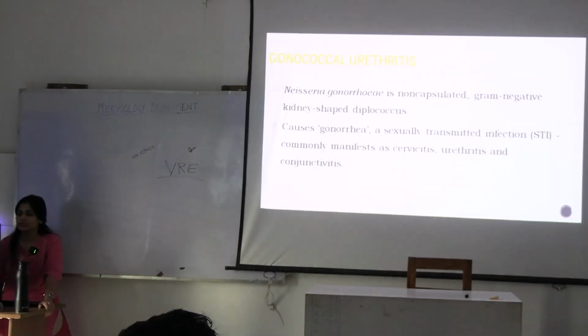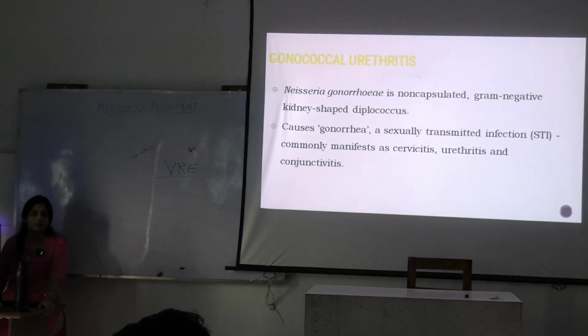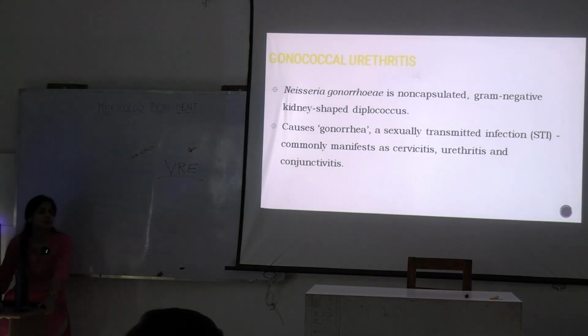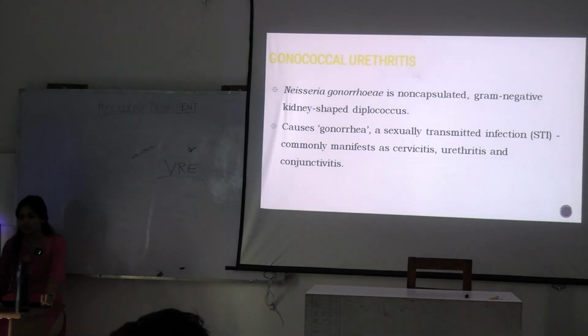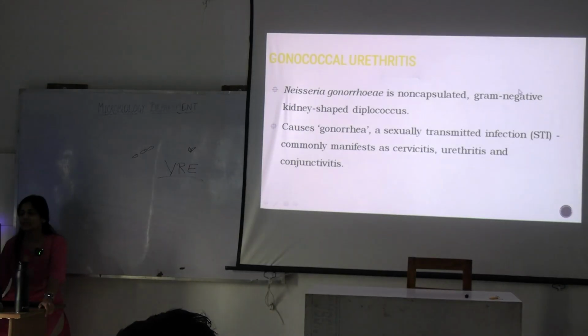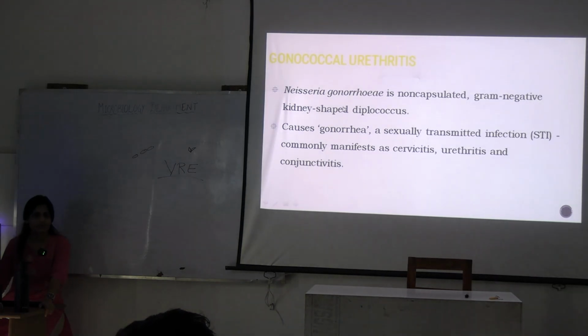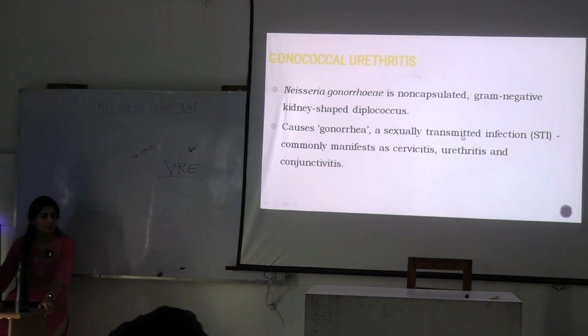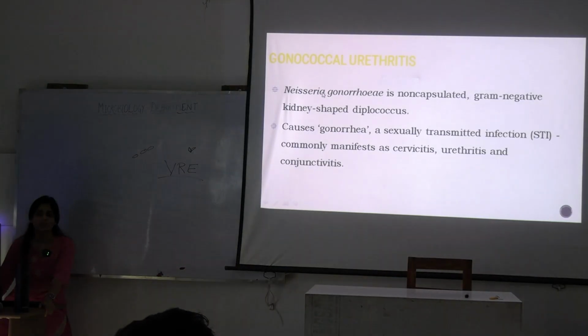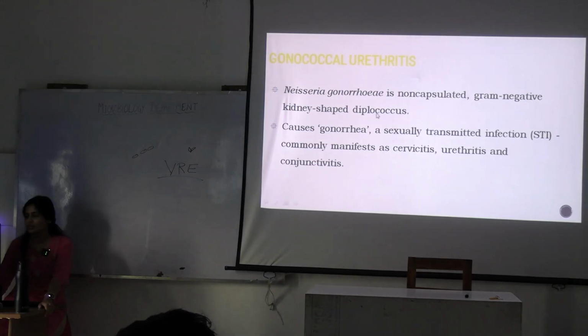Now what about urethritis? It can be differentiated as gonococcal or non-gonococcal. When you talk about gonococcal, what is this? Neisseria gonorrhoeae, a non-capsulated gram-negative, kidney-shaped diplococcus. What about Neisseria meningitidis? How does it look? Also gram-negative, also a diplococcus, lens-shaped, right? Half-moon shaped.